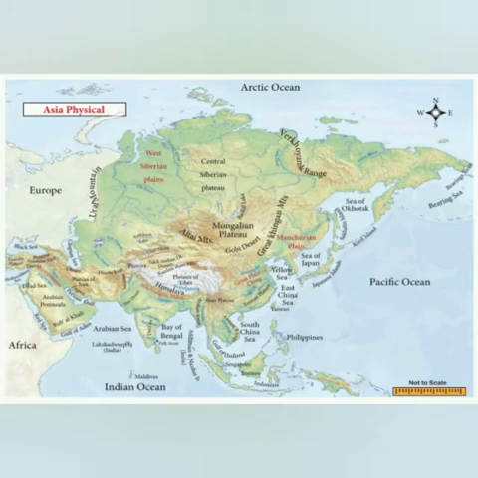The Suez Canal separates Asia from Africa. The narrow Bering Strait separates Asia from North America.